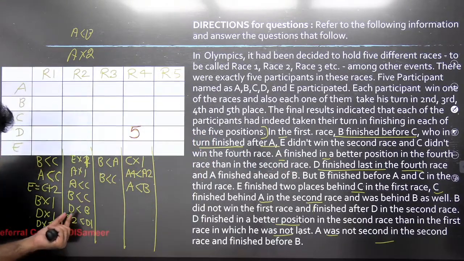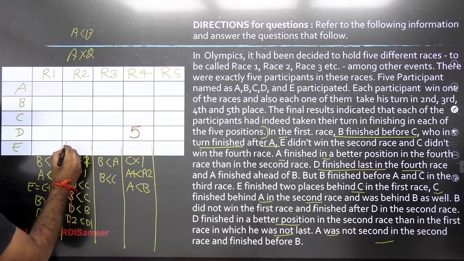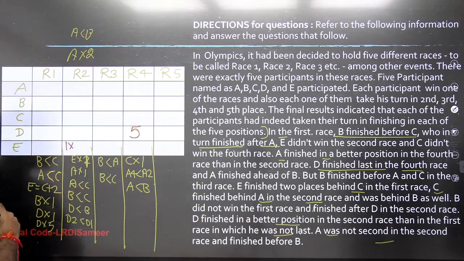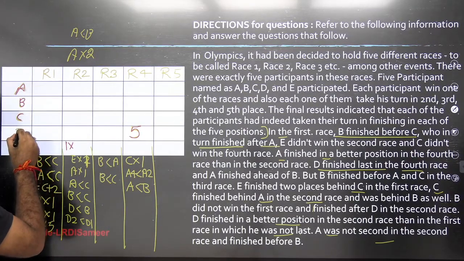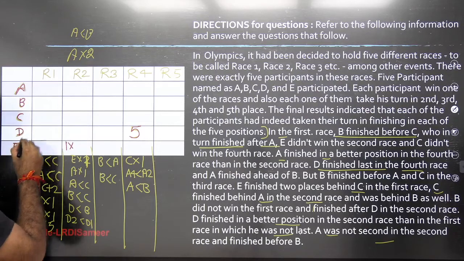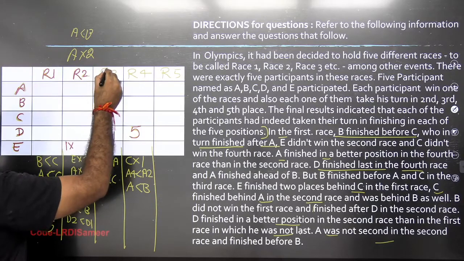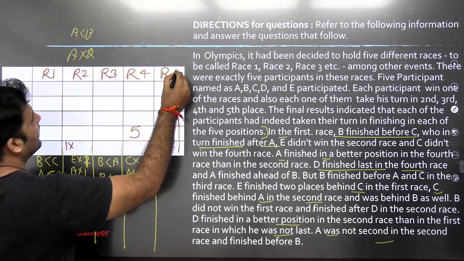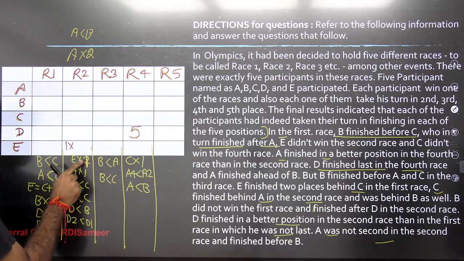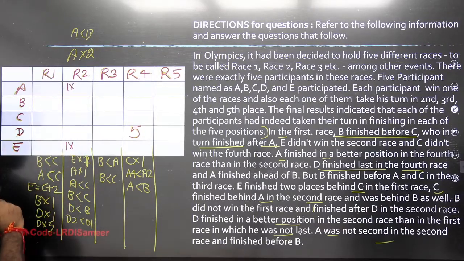You see that if I want to give rank 1 to a person in race 2, 1 cannot be given to E. Why can 1 not be given to E? Let me write it down in red color over here. A, B, C, D, E. This is race 1, race 2, race 3, race 4, and race 5. Now E is not 1, right? You can see that A is also not 1, so 1 cannot come over here.